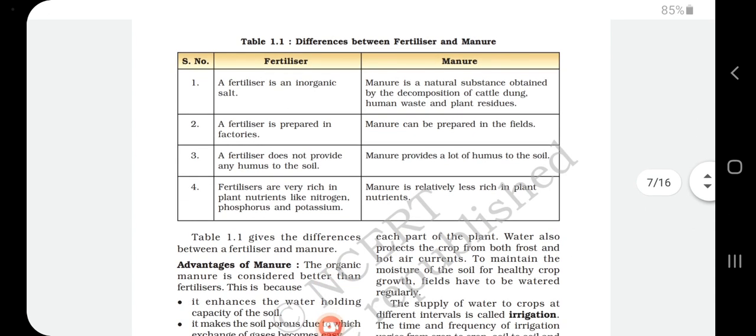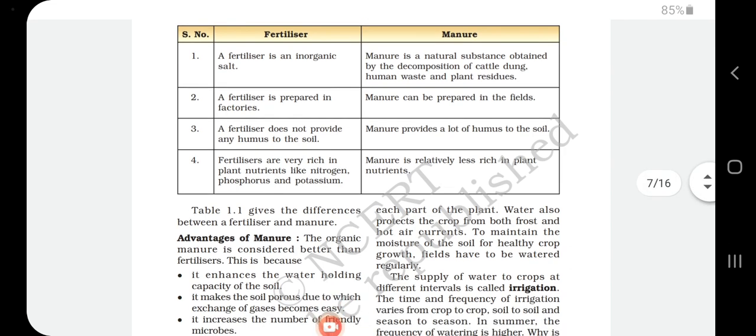Next, differences between fertilizer and manure. We already have a clear idea about the differences. Fertilizer is an artificial one, that means it is chemicals. Manure is the natural one. Fertilizer is an inorganic salt, like the few examples I told you: superphosphate, potash, ammonium sulfate, nitrogen, phosphorus, potash. These come under fertilizer.